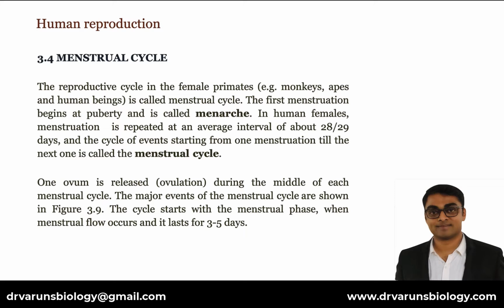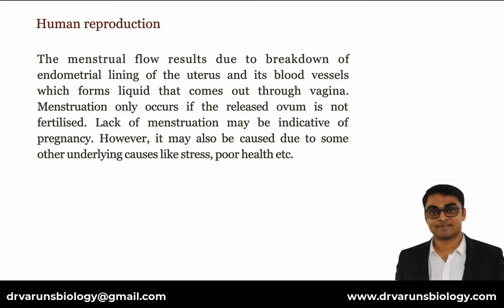The major events of the menstrual cycle are shown in figure 3.9. The cycle starts with the menstrual phase when menstrual flow occurs and it lasts for 3 to 5 days. The menstrual flow results due to breakdown of the endometrial lining of the uterus and its blood vessels, which forms liquid that comes out through the vagina. Menstruation only occurs if the released ovum is not fertilized. Lack of menstruation may be indicative of pregnancy. However, it may also be caused due to some other underlying causes like stress, poor health, etc.